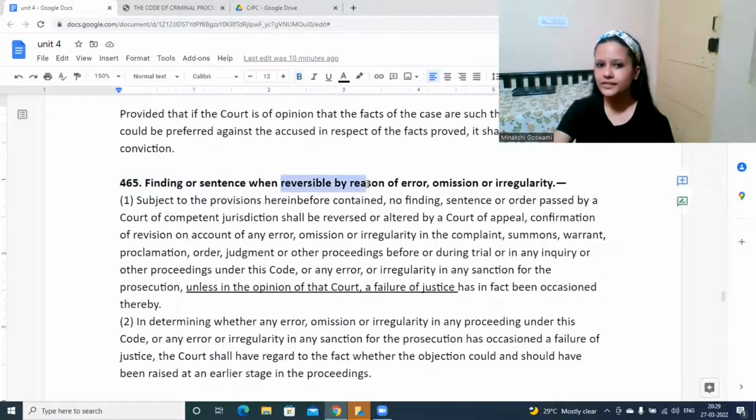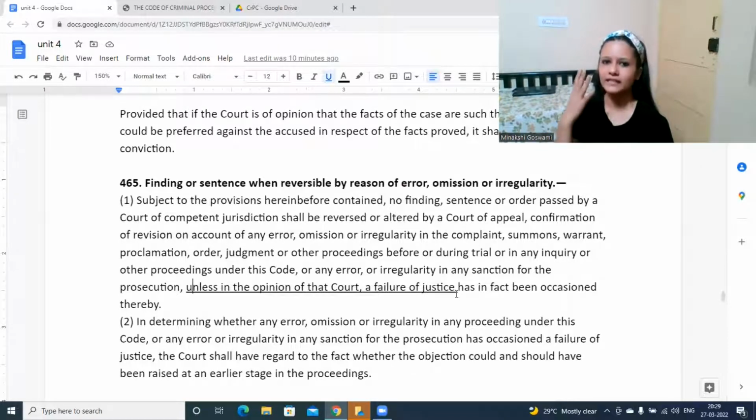When reversible by reason of error, omission or irregularity, when is it that you can make changes in the conclusion, in the findings that the court has made, or maybe in the punishment, in the sentence that the court has given? When is it that you can make changes in what has already been decided by the court only because of error, omission or irregularity? Okay, again, yes, you can make changes in it unless in the opinion of the court there is failure of justice. A failure of justice is like the major reason.